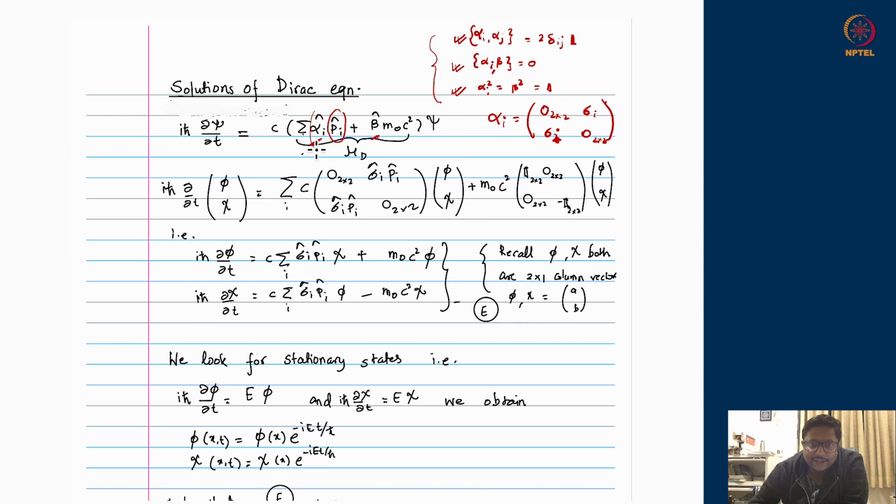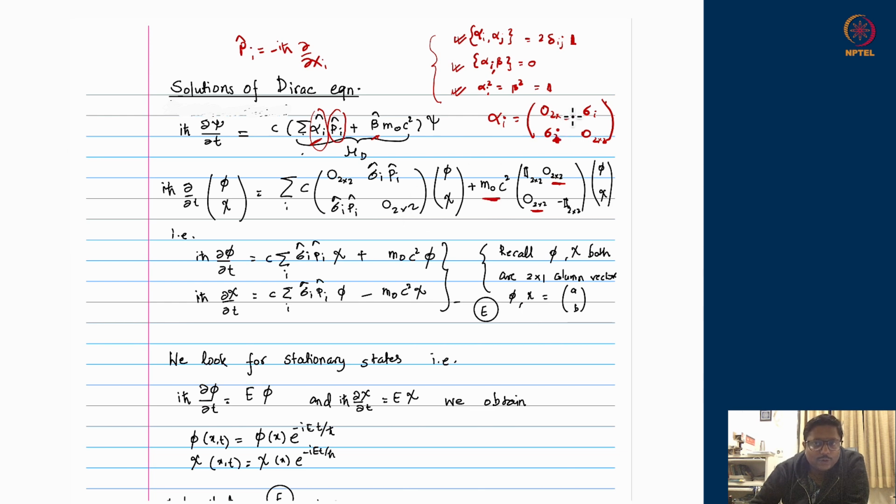When these alpha i's multiply the p i's, they will take all the components multiplying p i. The zero matrix will remain 0, but the off diagonal block will pick up p i operators. Remember, p i's are minus i h bar ∂/∂x i. That's what we are writing as p i's. Similarly, the beta part, which is identity in the diagonal and minus identity, and off diagonal elements are 0, can be written with multiplication of m naught c square, which is here.